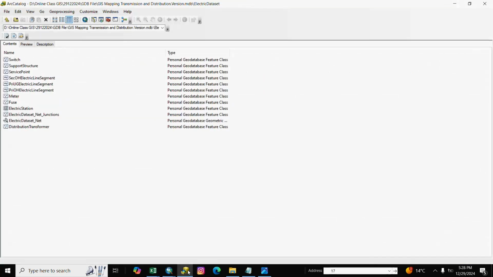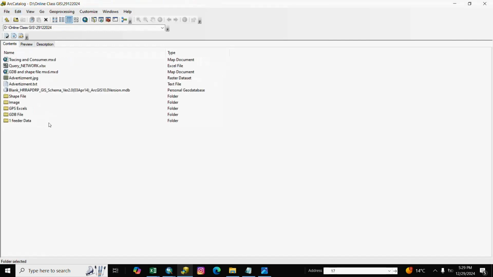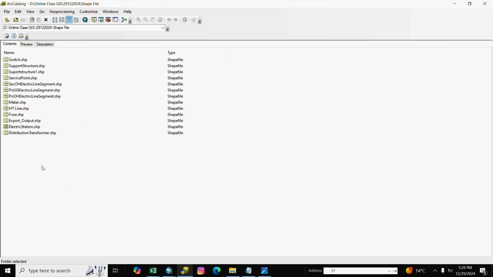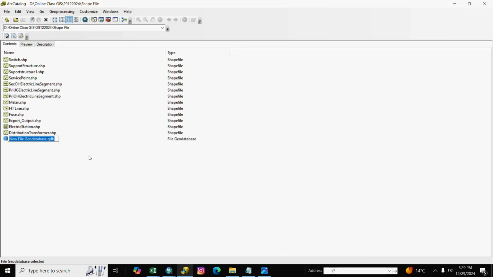And we go to ArcCatalog and we make a network. Here is our save file, all save files, and we make a network. We open ArcCatalog and we right click and go to new and file geodatabase. We write here electric network.